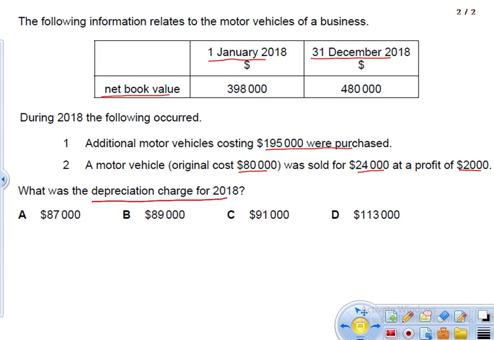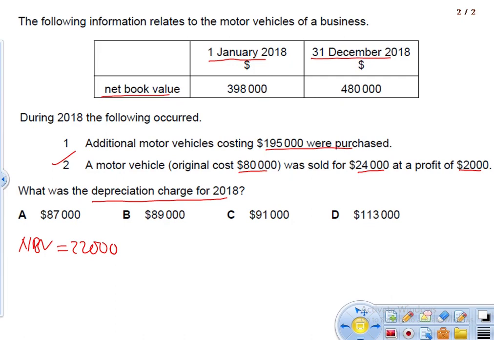To solve this question, we need to see what the net book value of this asset was when we were selling it. The answer is very simple here. It cost 80,000, and when you sold it for 24,000, you made a profit of 2,000. In order to make a profit, my net book value has to be less than the sales proceeds. So how much exactly? It is 2,000. If your net book value is 22,000, and you are selling it for 24,000, then you make a profit of 2,000.